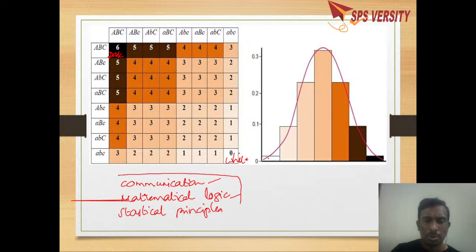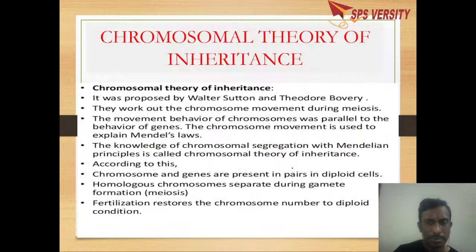Later on, Correns, Tschermak, and Hugo de Vries rediscovered Mendel's laws. After this, there was a lot of advancement in the field of biology. Genes and chromosomes were discovered, and the cell division meiosis was studied well. Many things were revealed.